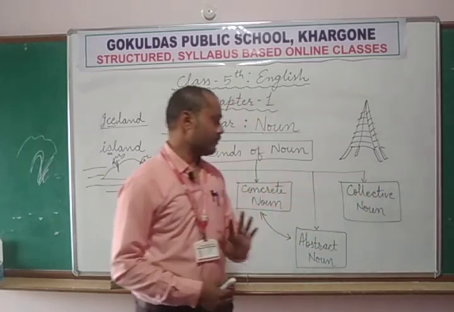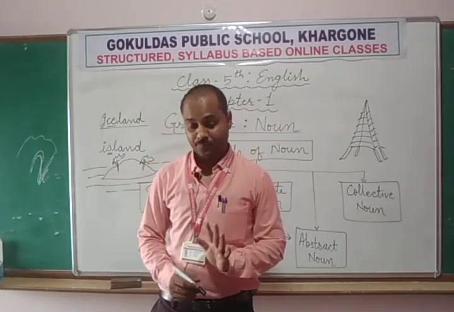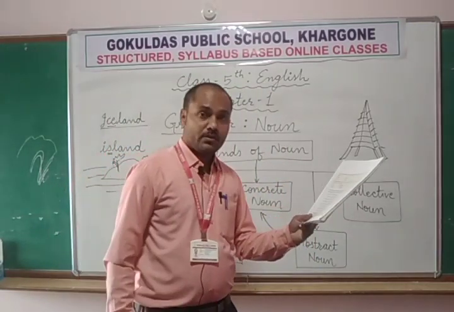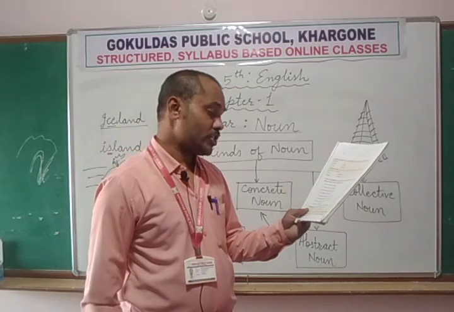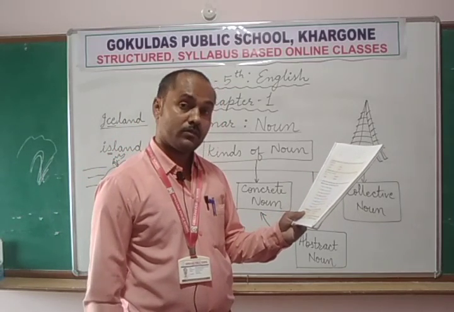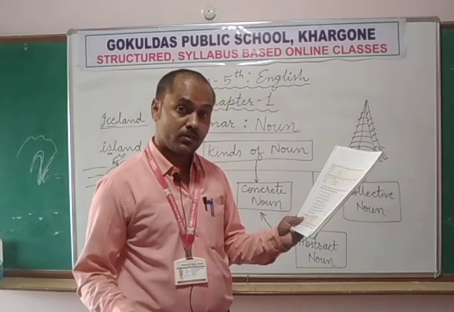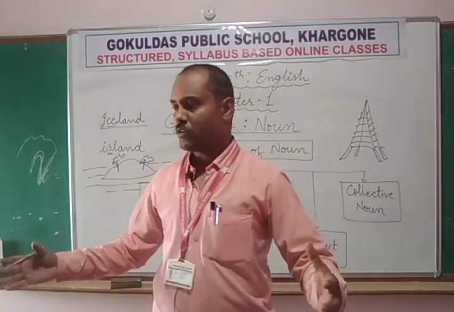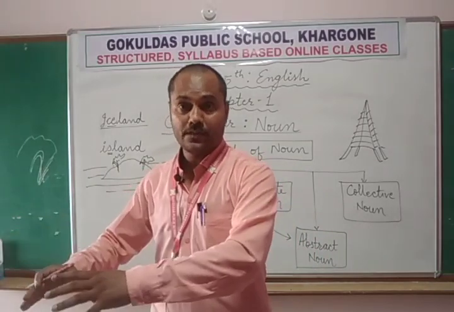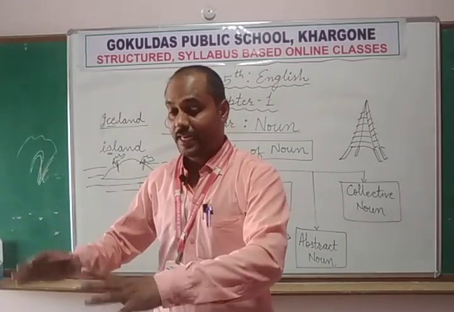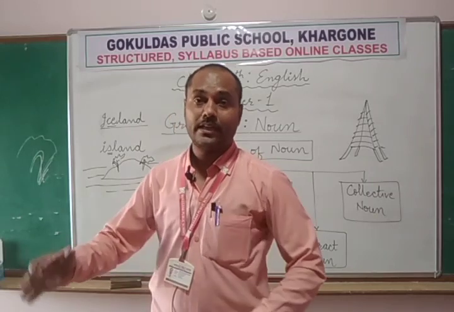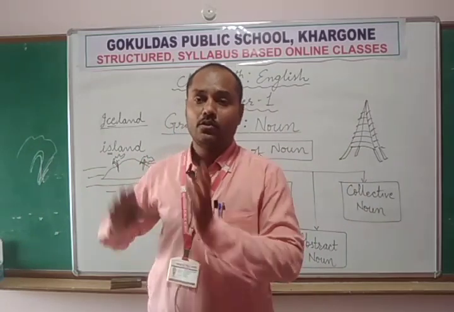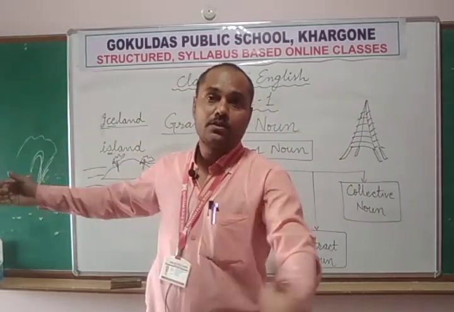Now the last one is remained, that is collective noun. What is collective noun? Let's discuss. A collective noun refers to a group of people or group of animals or a group of things. Collection means if there are so many people gathered in one place, we can give a name to that gathering, that it is a crowd of people. Crowd means bheed. There is a lot of crowd in the market. Crowd means the group of people.